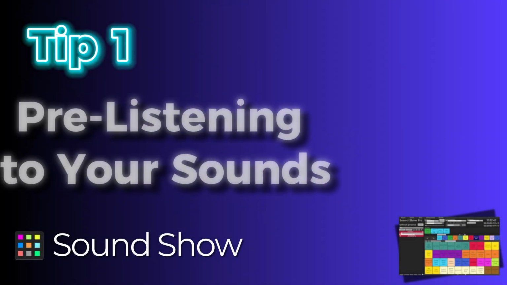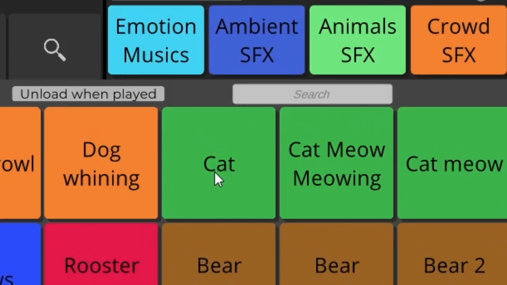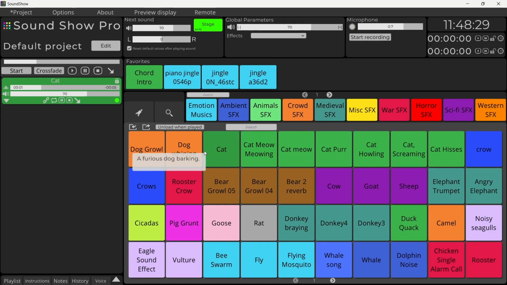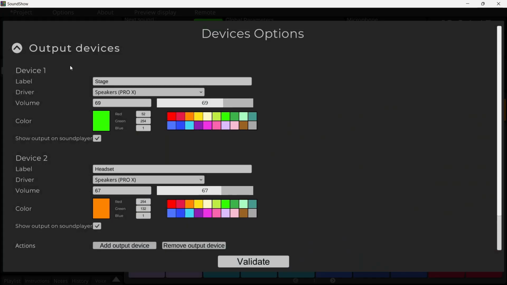Tip number 1, pre-listening to your sounds. Sometimes, you're unsure how a sound will fit into a scene, so it's helpful to preview it before it goes live. In SoundShow, you can set up multiple sound outputs, for example, one for your stage and another for your headphones. To configure your outputs, just go to Options, then Devices. You can set the name, driver, and color for each device.